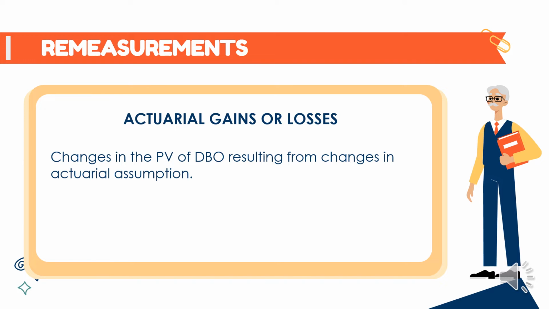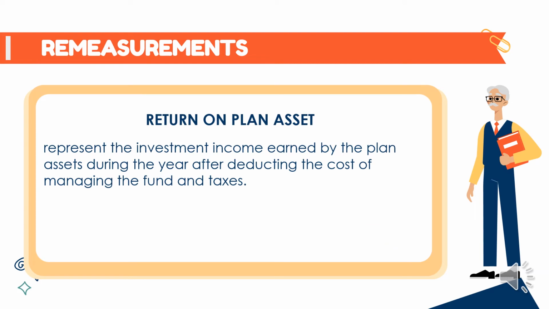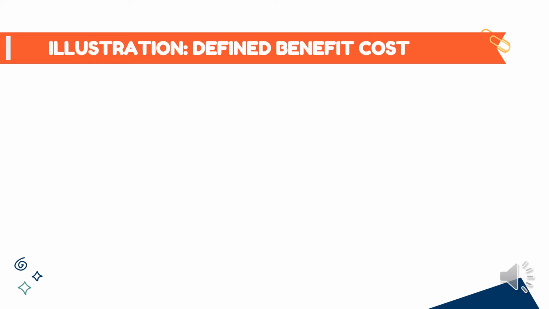Yung actuarial assumption, ito yung estimate ng variable na may malaking impact sa pag-provide ng post-employment benefits. It also includes demographic assumption which deals with employees, at financial assumption that focus on money. So, second, under remeasurements is the return on plan asset. It represents the investment income earned by the plan assets during the year after deducting the cost of managing the funded taxes. Let's have an illustration nung mga diniscuss nating concept kanina.